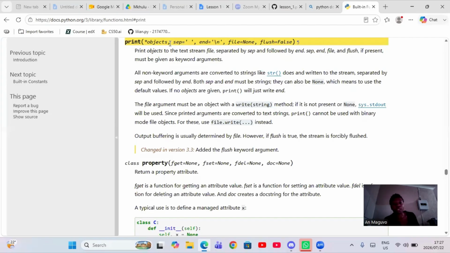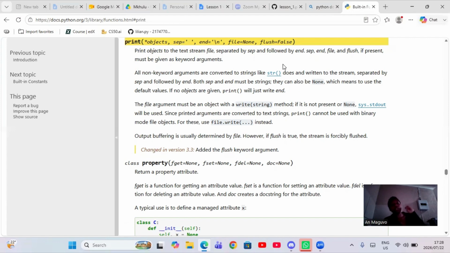Objects simply just mean what you type inside, like your string, your number, whatever it is that you want to print, and then it says comma, right? So the comma now introduces us to something else, which is step. And then we have a comma, we have end. A comma, we have file equals to none. A comma, we have flush equals to false. So that's why I say we don't memorize everything in Python. So let us say that I'm just going to explain objects, step and end.